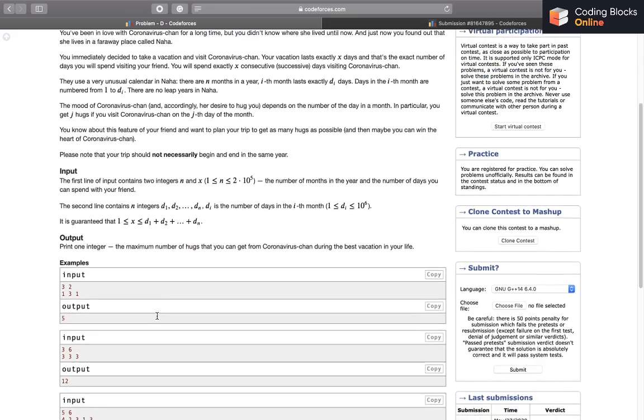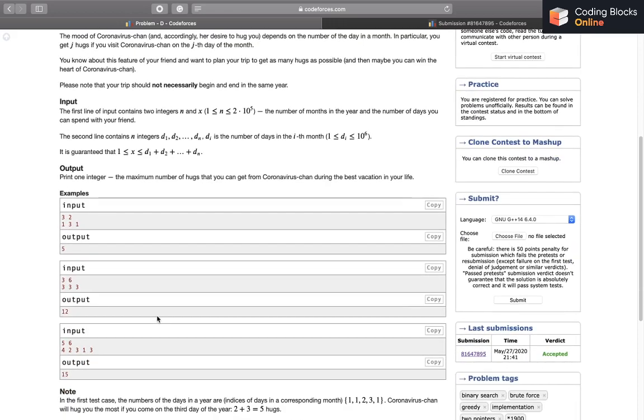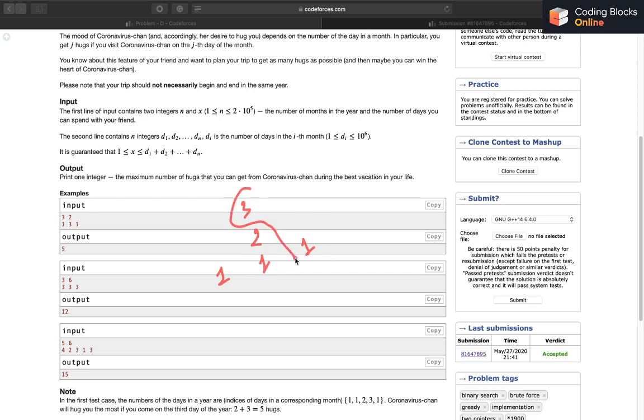So let's just go through one of the examples. Let's look at the first one. We have 1 in the first month, 1, 2, 3 in the second, and 1 in the third. We want to spend 2 days. If we go there during the first day of the first month, we would have spent this and this day. So 2 in this case. If we go there during these 2 days, then the answer would have been 3, 5 in this case, and 4 in this case, particularly. So the maximum answer possible is 5.